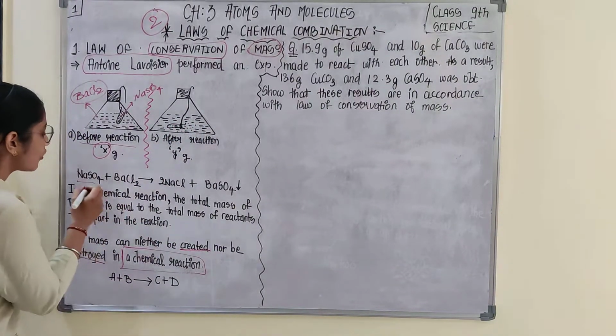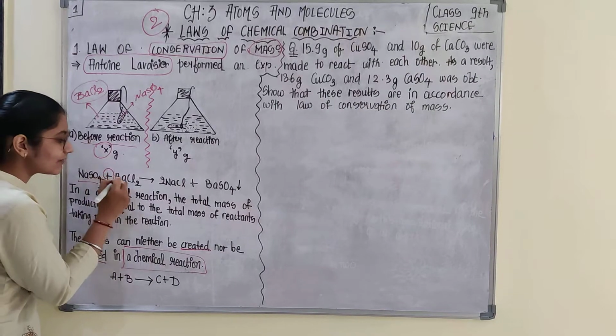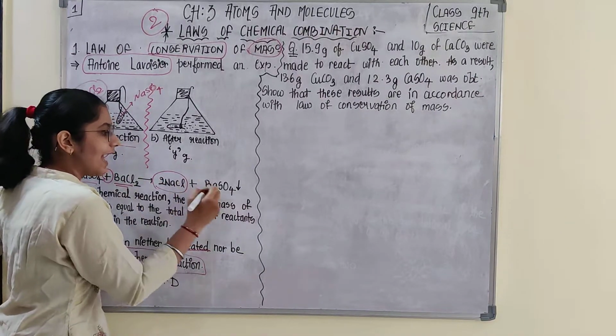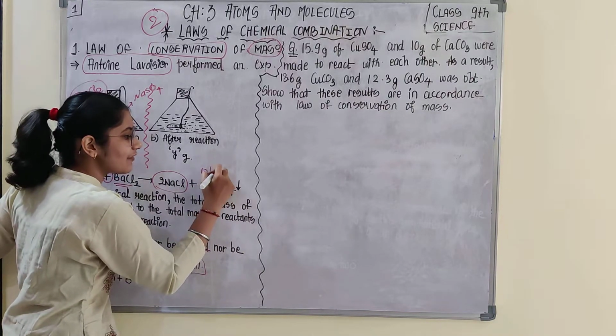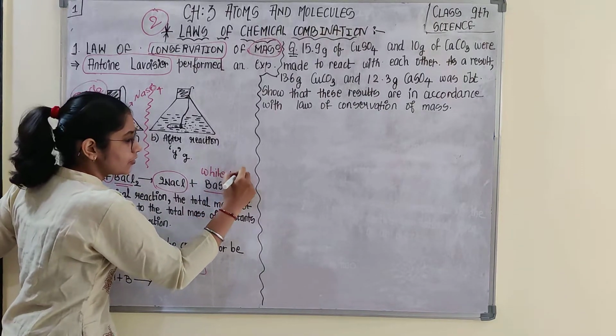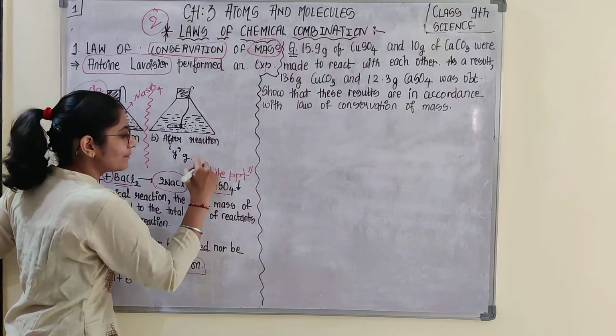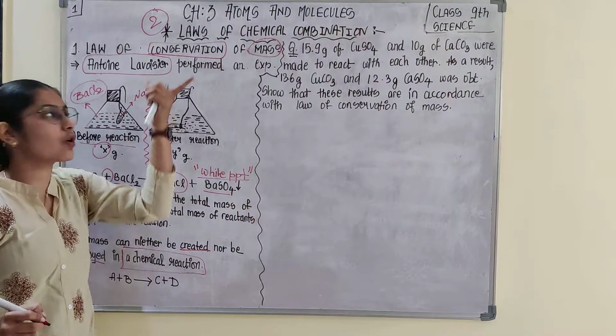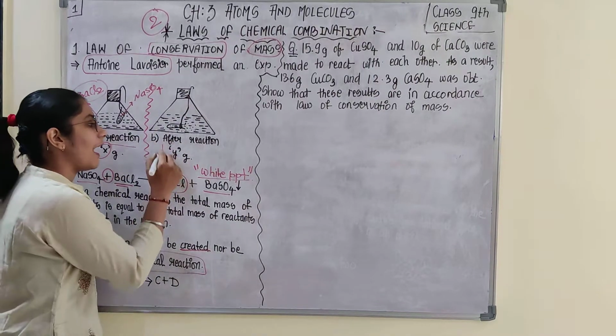That means sodium sulfate reacted with barium chloride to form sodium chloride and barium sulfate, which is a white PPT. So the reaction took place, white PPT formation occurred, and then when he weighed again this whole setup, it was Y gram.